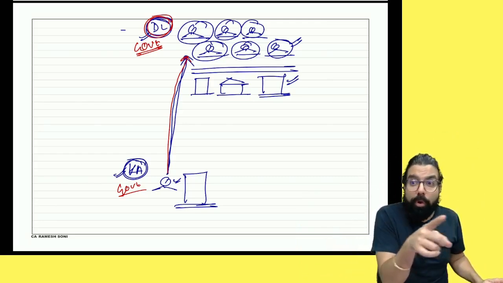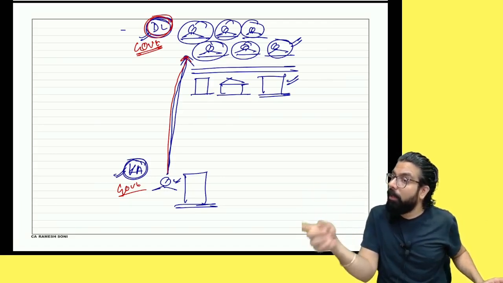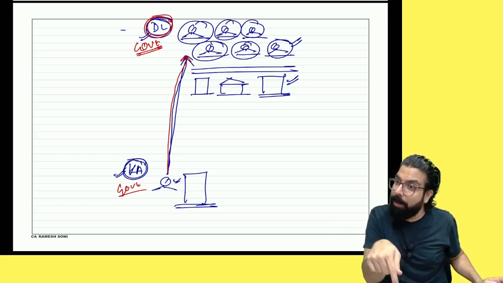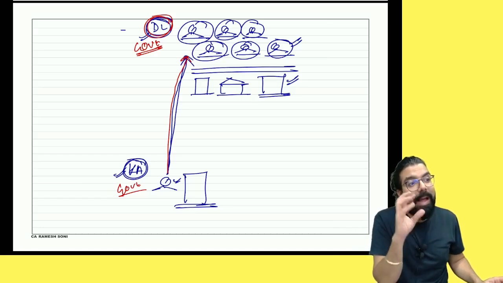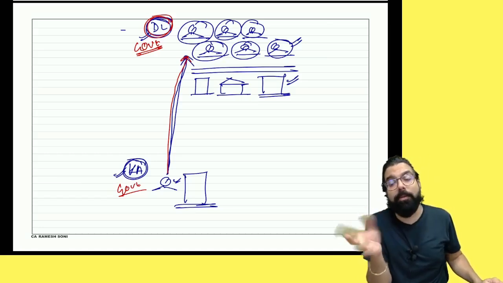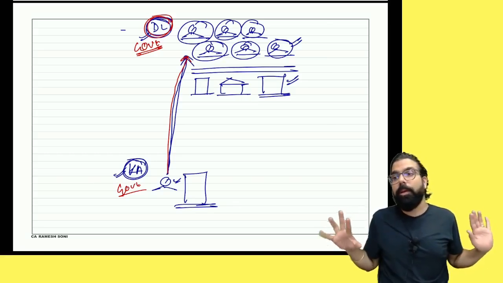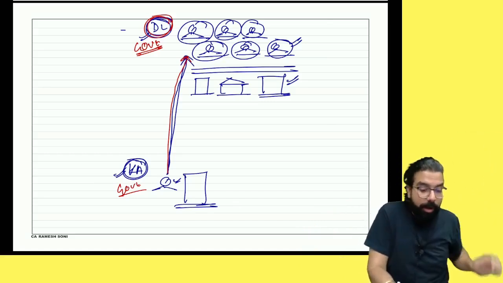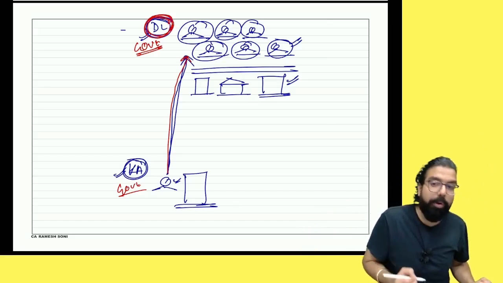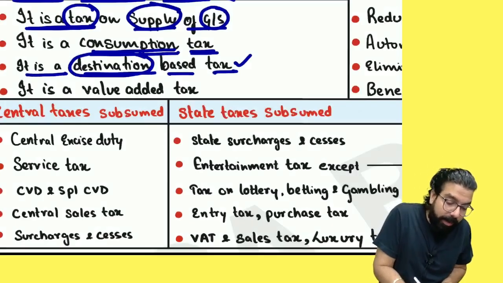Yes. So all of you are consumers. Yes or no, everyone? All the consumers want their tax money to go to their government, where they are ultimately consuming. So tell me one thing: will the goods and service tax be made as origin based taxation or destination based? Is my logic clear to all of you? Where the number of consumers is more, the need of the tax is also more, and hence in GST they have gone ahead and adopted what, everyone?